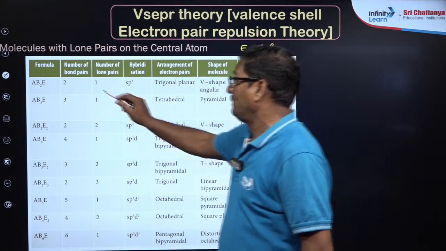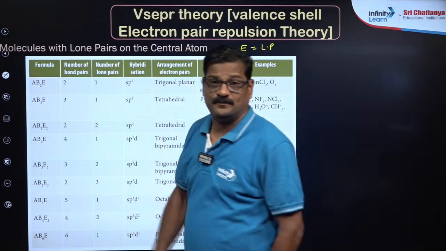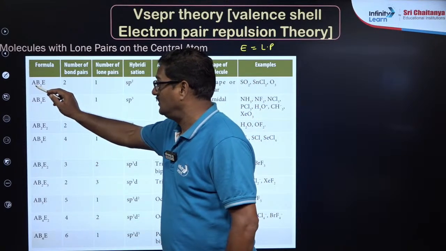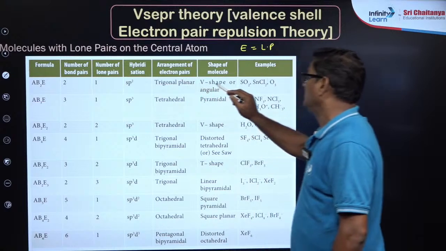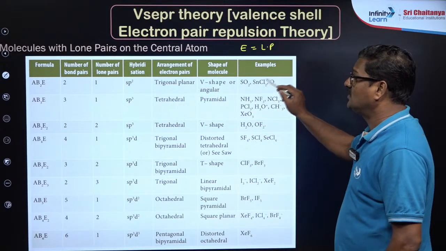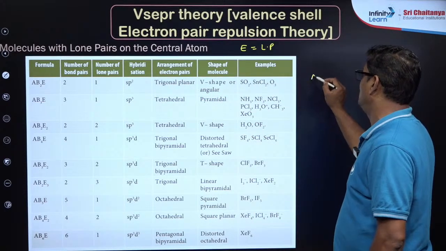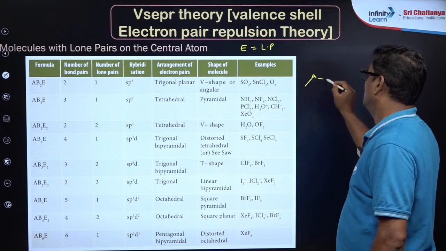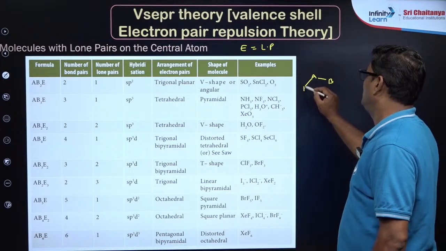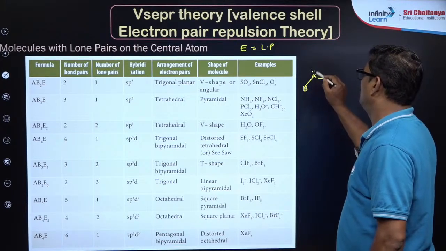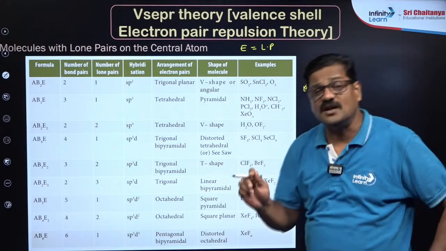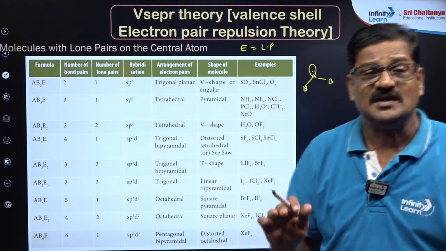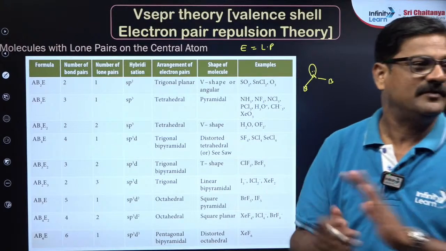So you can see AB2E. Central atom A, दो bond pair हैं, one lone pair है. So that it is going to be AB2E. You can say structure A, B, lone pair of electrons. Shape is V shape. Here you don't have to memorize the angle. Okay, that's very good.